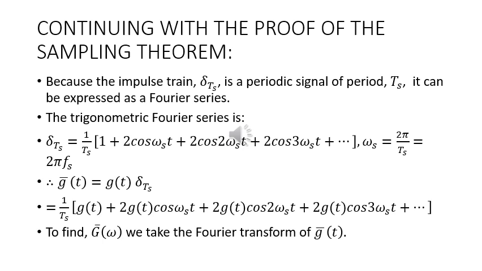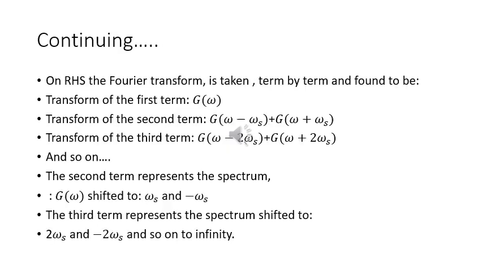So g bar t, which is equal to g(t) delta Ts, will come out to be equal to 1 upon Ts times g(t) plus 2 g(t) cos omega s t plus 2 g(t) cos 2 omega s t plus 2 g(t) cos 3 omega s t and so on. If we want to find out G bar omega, the spectrum corresponding to g bar t, we will have to take the Fourier transform of g bar t.